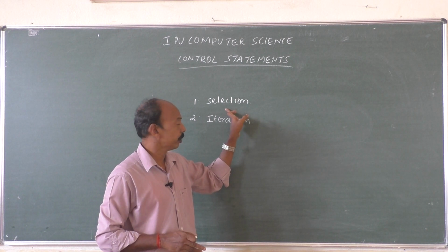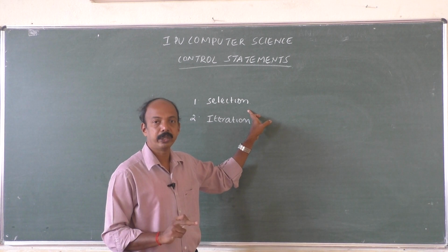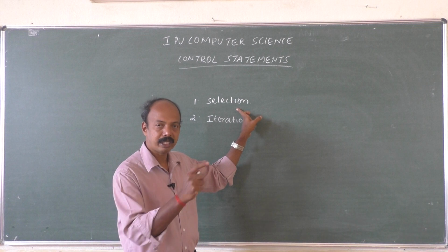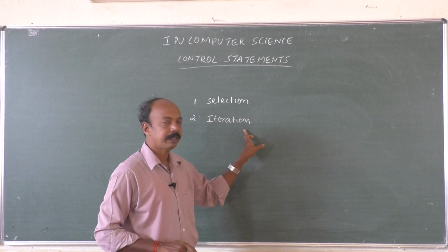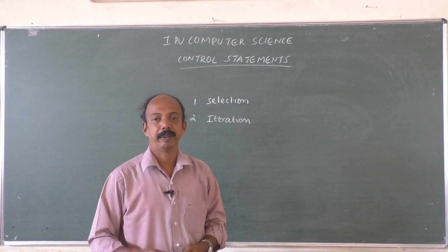When we come across selection, for example, selecting a dress out of two dresses, we are going to select one, not both, right? Similarly here, either one set of statements or the other set of statements. Iteration is something where we are going to execute the same set of statements again and again.